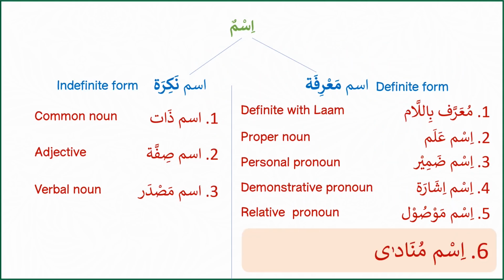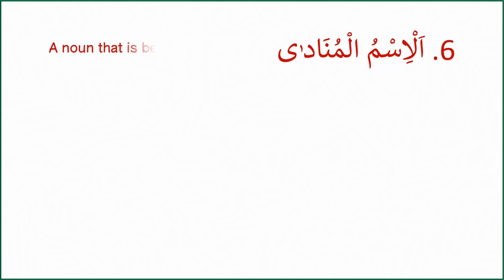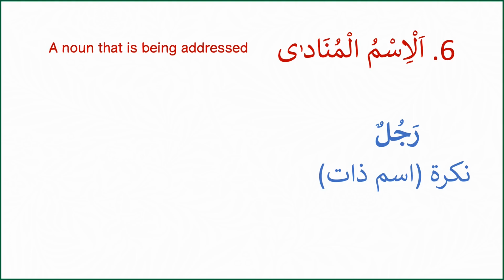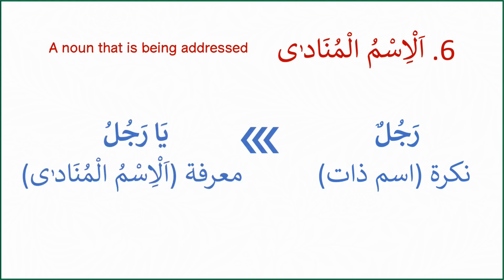The sixth type of Ism Ma'rifah is al-Ism al-Munada. Munada refers to a noun that is being addressed. For example, we know rajulun, meaning a man, is an ism zat, and a nakira, which is an indefinite type. But when we add ya before it and say ya rajulu, meaning O man, this combination of ya plus the noun makes it definite, ma'rifah.